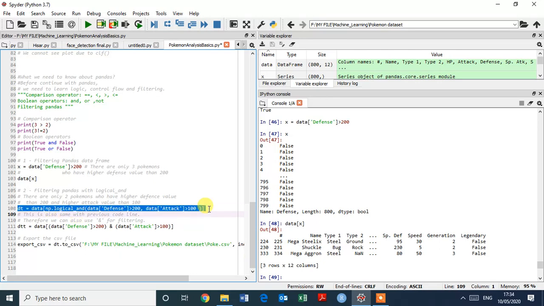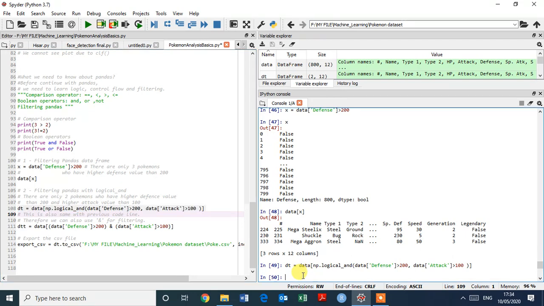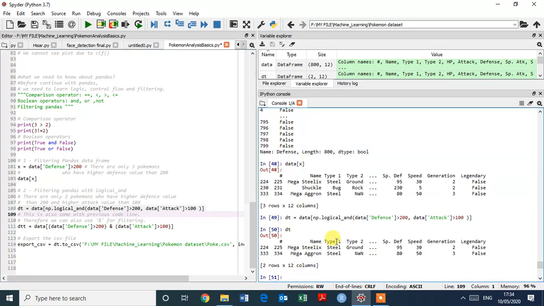Let's see what happens. Okay, that's great, and type data here. Okay, this is good. So there are only 2 Pokemon who have a higher defense value than 200 and a higher attack value than 100.